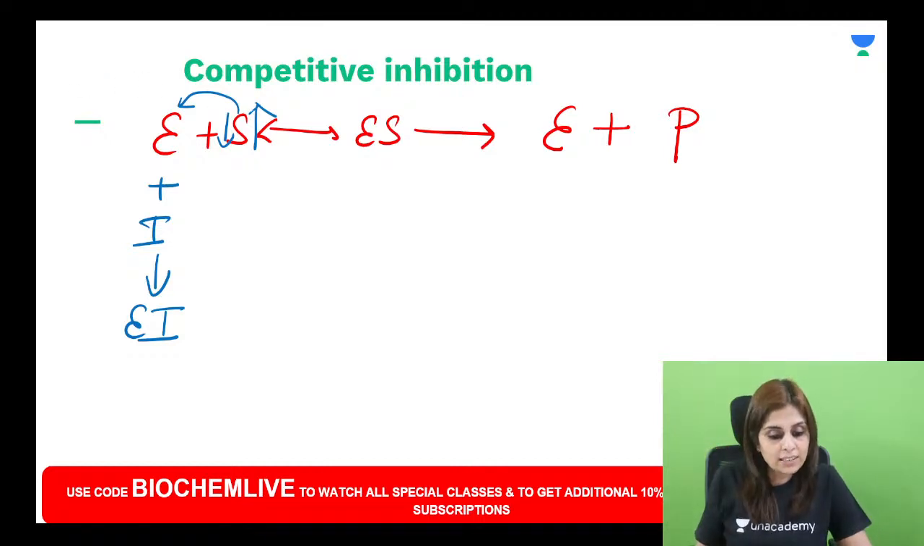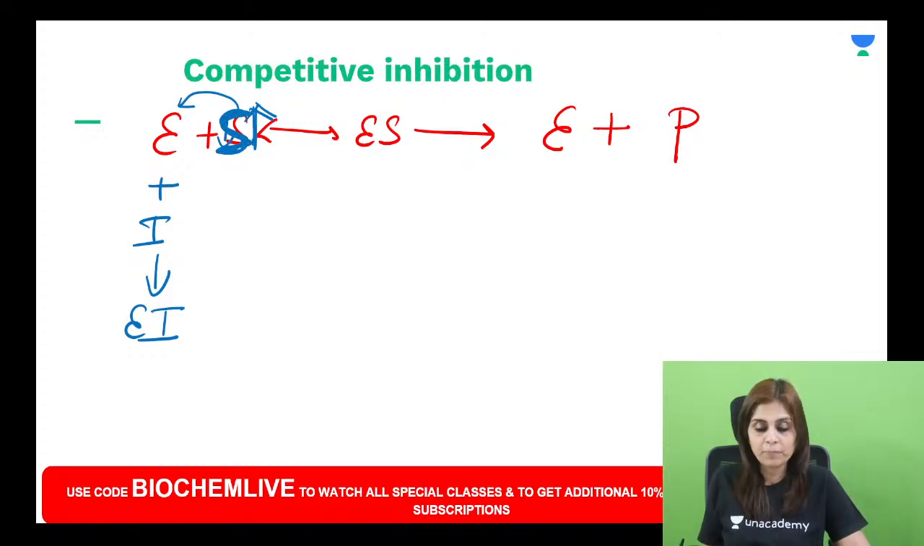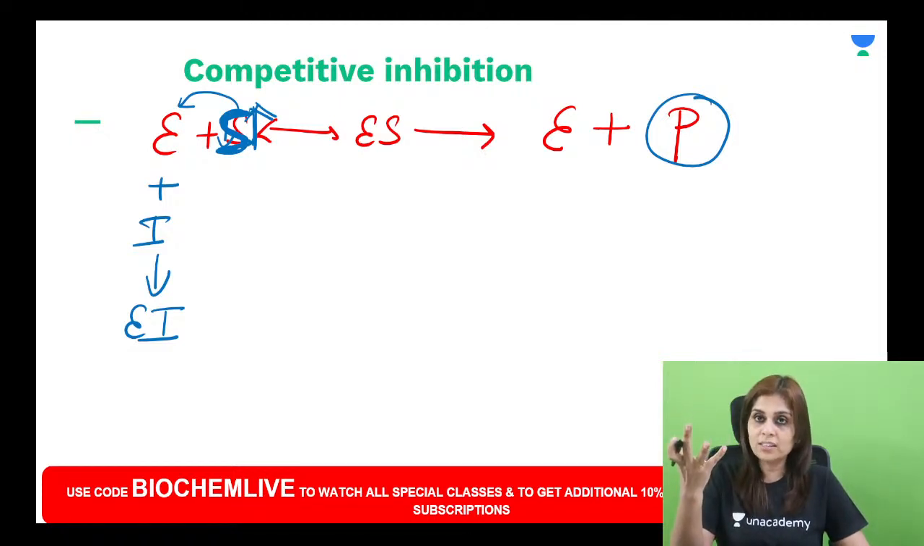When you increase the substrate concentration, the probability that the substrate binds to the enzyme is increased, and the probability that the product is formed is increased. The take-home message here is that in the presence of a competitive inhibitor, increasing the substrate concentration can overcome the inhibition. And if you can overcome the inhibition, can you tell me what will happen to Vmax?